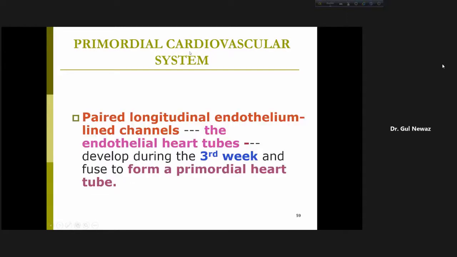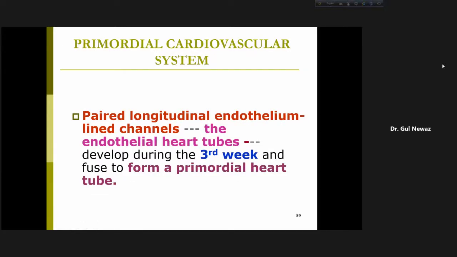Now, what happens, just remember this, in the cardiogenic area, I told you that mesoderm from the primitive streak region migrate and settle beyond the precaudal plate and form an area filled up with mesoderm. We call that the cardiogenic area.